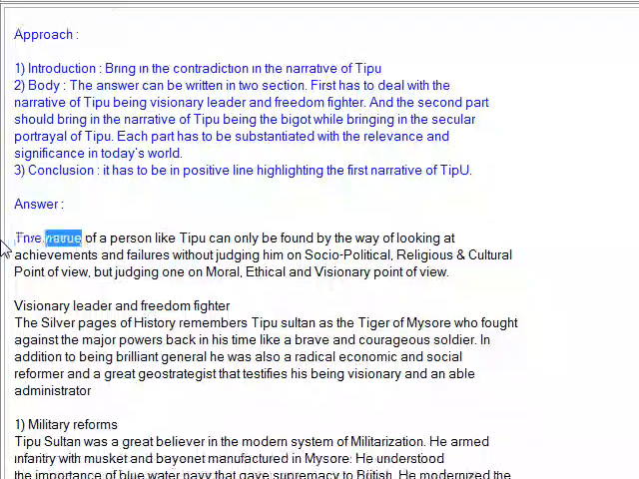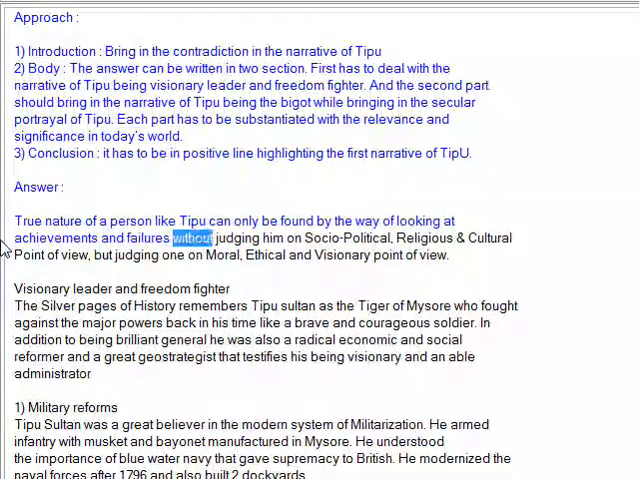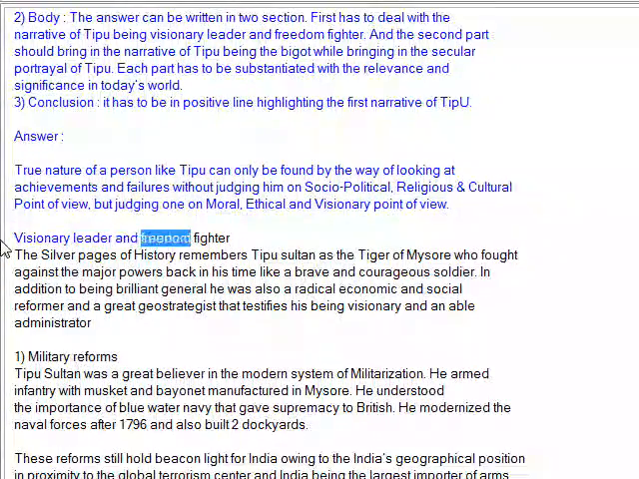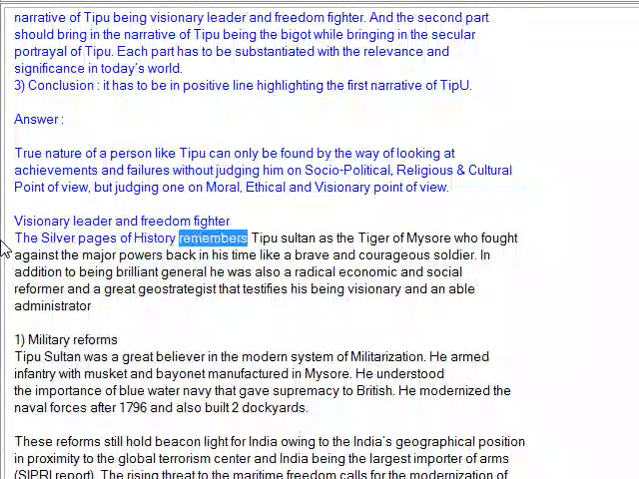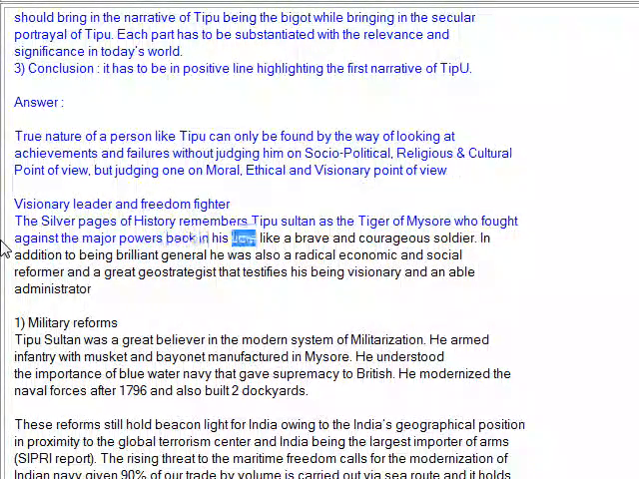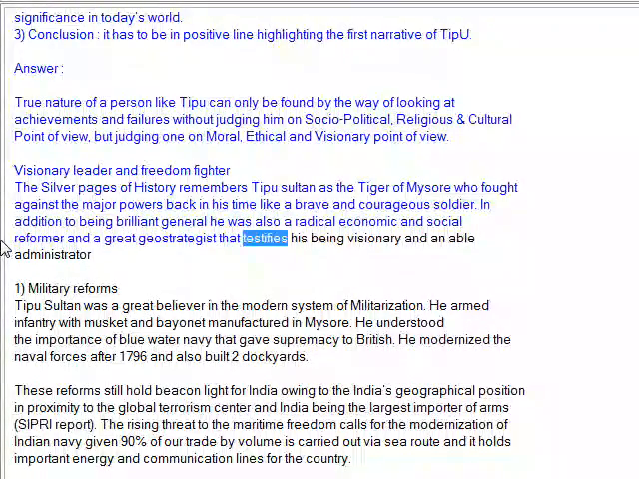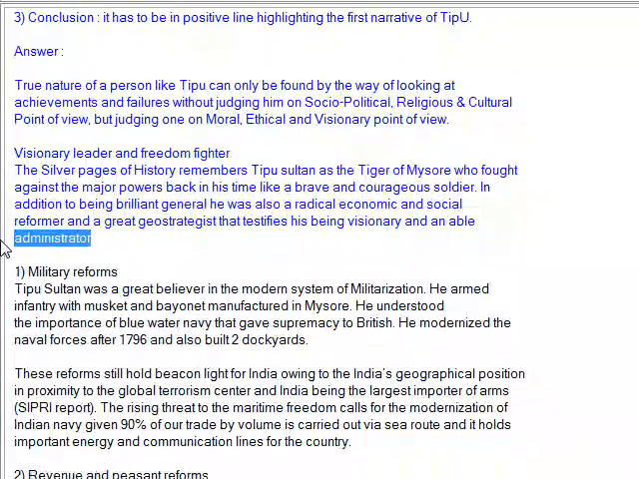Answer. The true nature of a person like Tipu can only be found by looking at achievements and failures, without judging him from a socio-political, religious and cultural point of view, but judging one from a moral, ethical and visionary point of view. Visionary leader and freedom fighter. The silver pages of history remember Tipu Sultan as the Tiger of Mysore, who fought against the major powers of his time like a brave and courageous soldier. In addition to being a brilliant general, he was also a radical economic and social reformer and a great geostrategist, which testifies to his being a visionary and an able administrator.